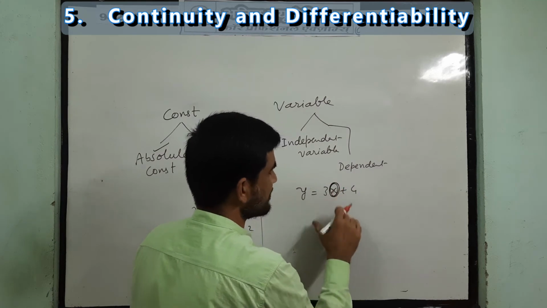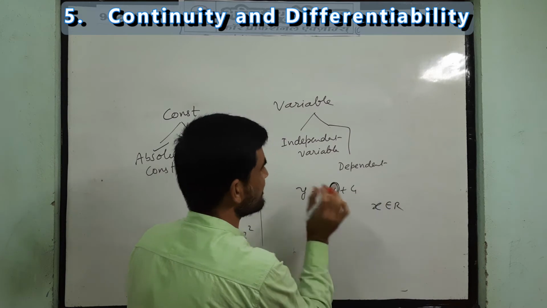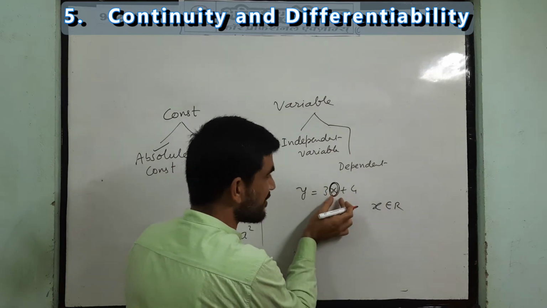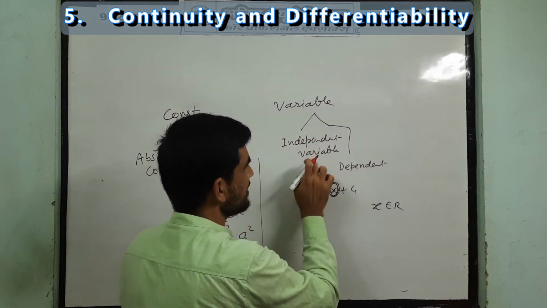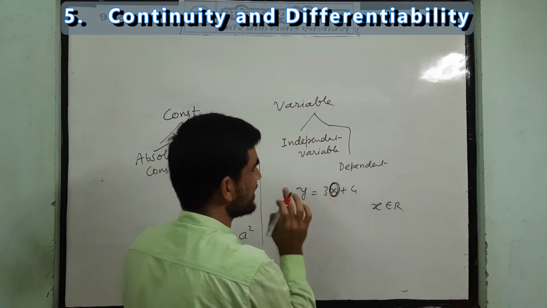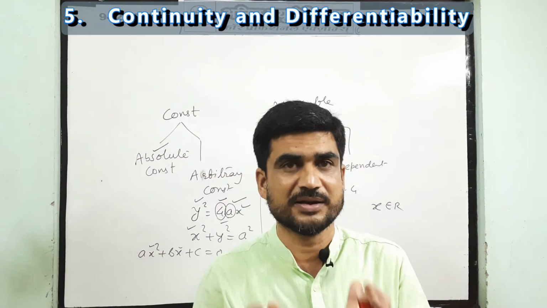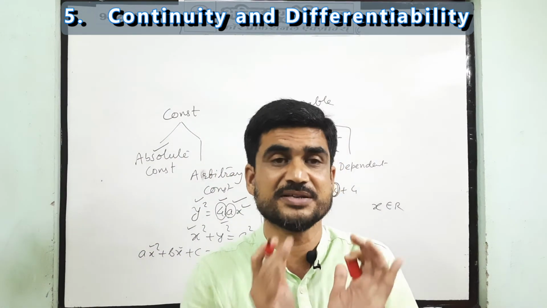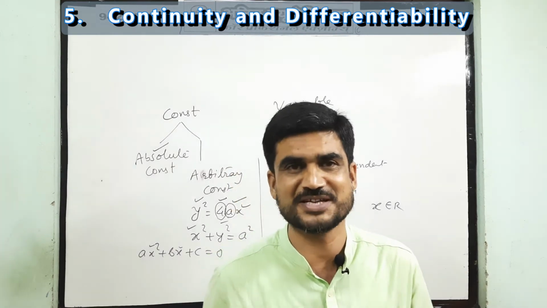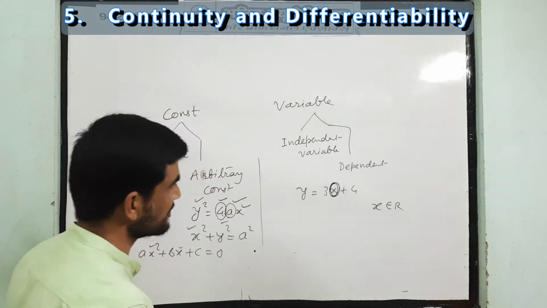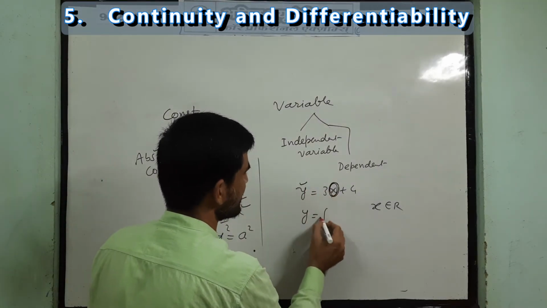We can put x equal to any value, because x belongs to R here. From the value of x we can get the value of y. So x is an independent variable and y is a dependent variable. Y depends upon x, so we can say y is a function of x, as you studied in the previous chapter and in 11th class.